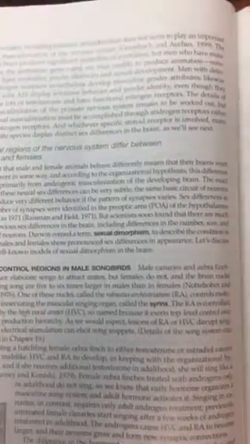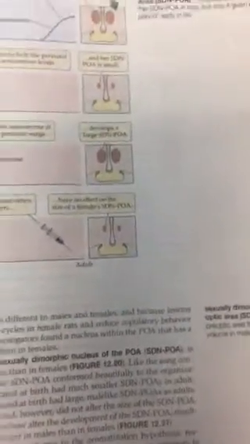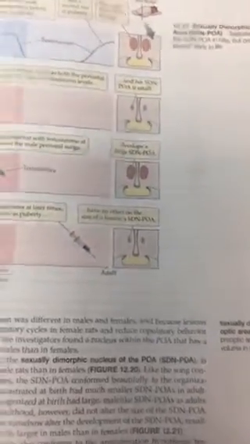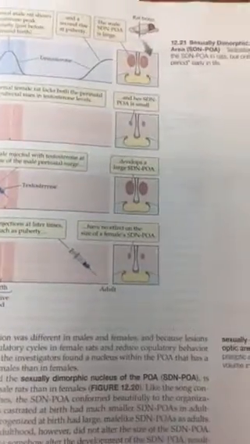The preoptic area of rats. The sexually dimorphic nucleus of the preoptic area, which is called SDN-POA, is a region of the preoptic area that is 5 to 6 times larger in volume in male rats than in females. It confirms the aromatization hypothesis.